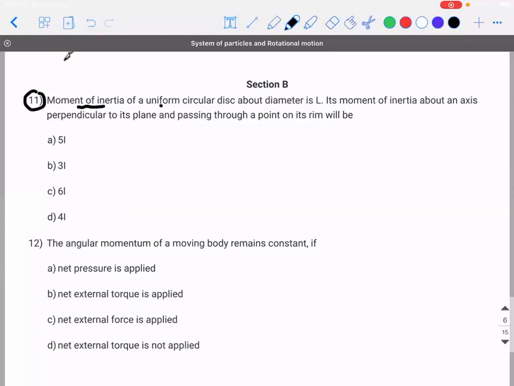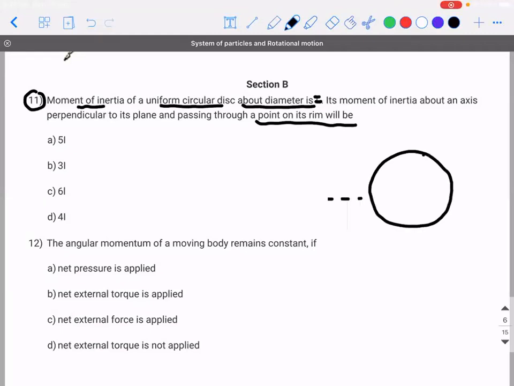Moment of inertia of a unit disk about its diameter is I. Its moment of inertia is I. Moment of inertia passing through a point on its rim will be how much? Okay. Did you guys understand the question? So there is a circular disk which is revolving about the diameter. So what is the moment of inertia of it?